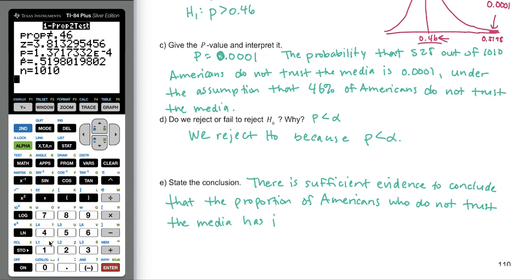So when you state your conclusion, you always kind of restate what the alternative hypothesis was all about.